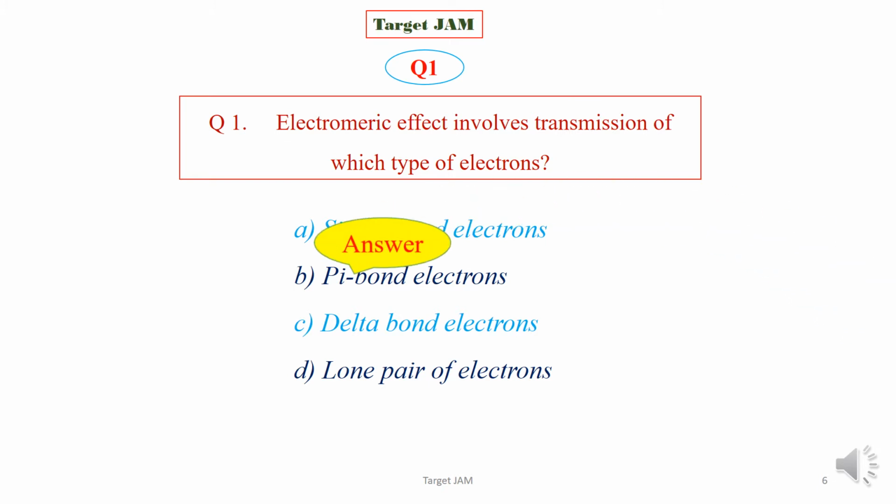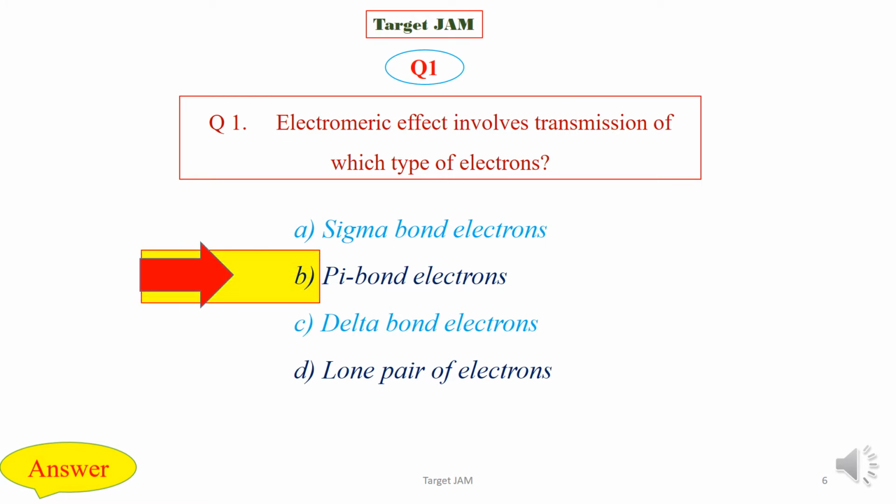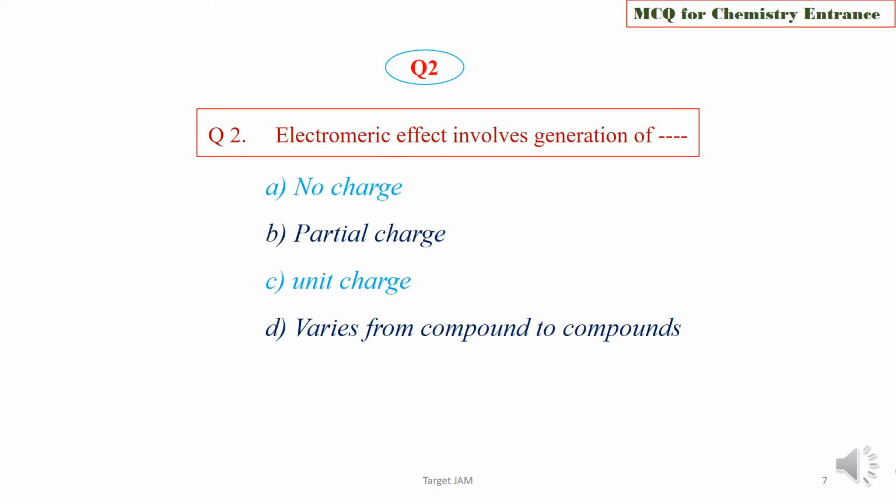We are now going to check the answer key, and the right option is option B, that is electromeric effect involves pi bond electrons. We have seen it. There are two types of electromeric effect, plus E and minus E, and all of them involve the transmission of pi bond electrons.